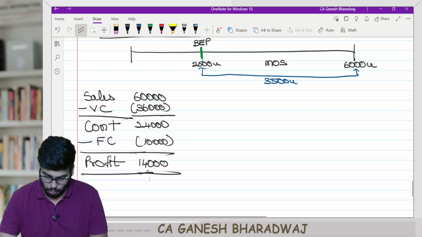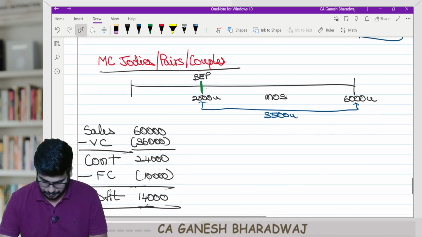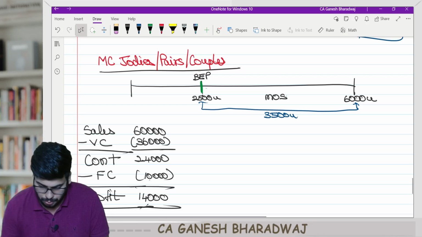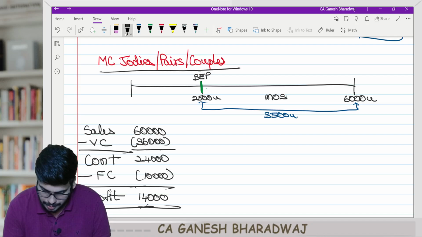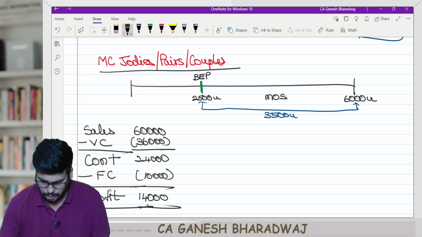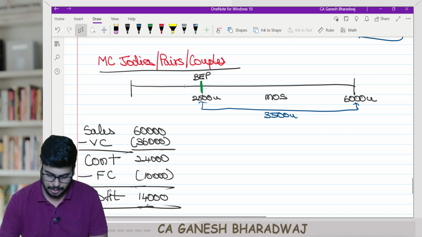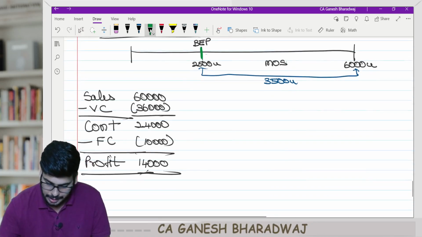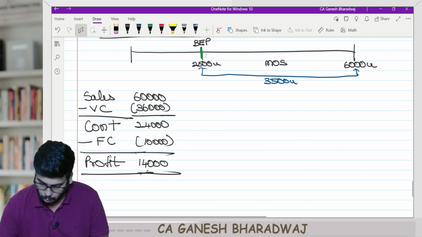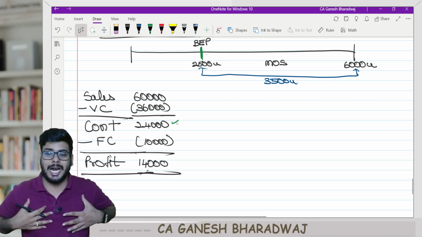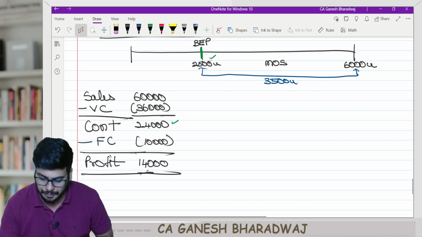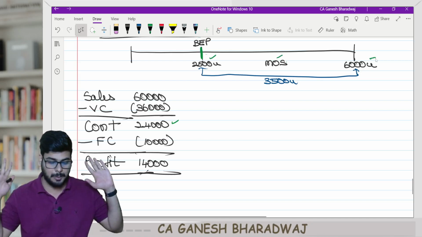Now what and what will I connect? One more thing we can do. Okay, we'll continue like this only, not a problem. Take a green ink. What and what will you connect? This 24,000 rupees of contribution, out of these three, who was responsible for that?